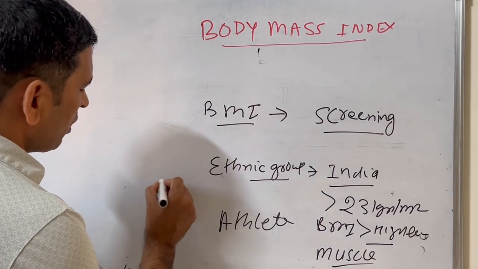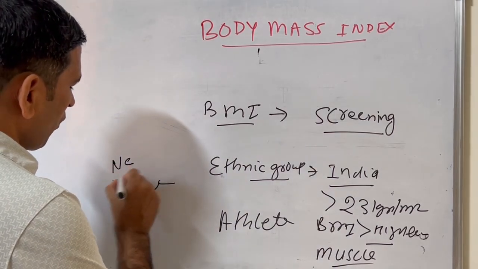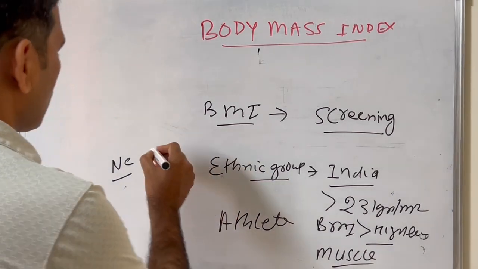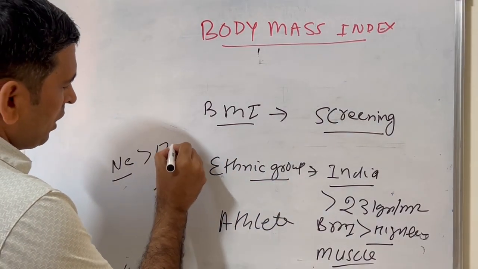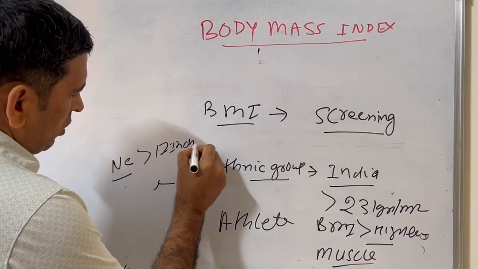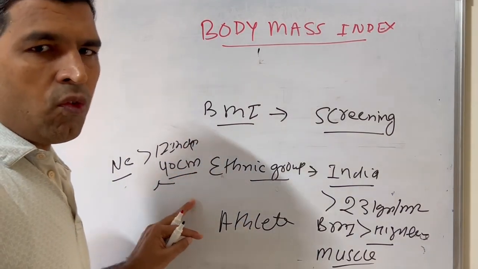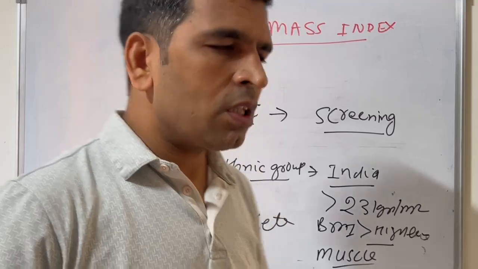Another factor is NC, neck circumference. If this BMI is high and neck circumference is also high, more than 17 inch or 40 centimeter, these are the risk of these four systemic diseases.